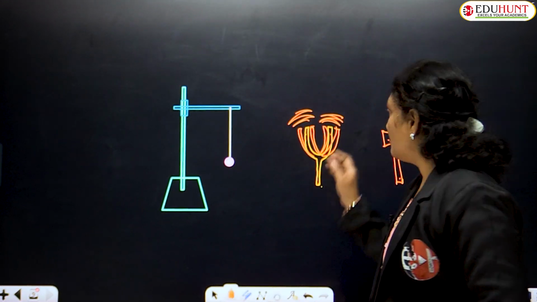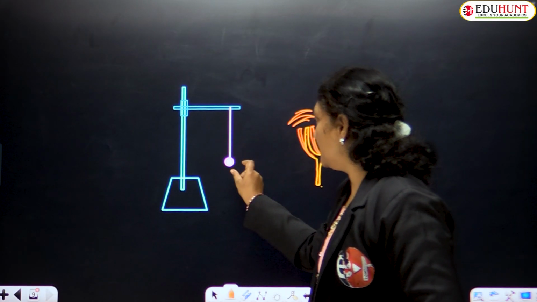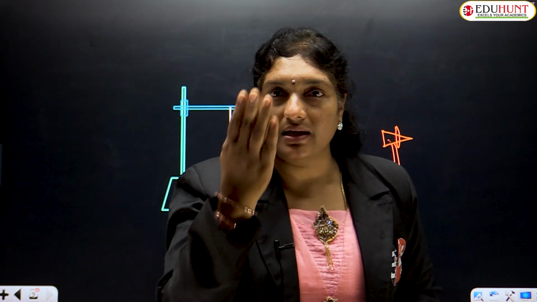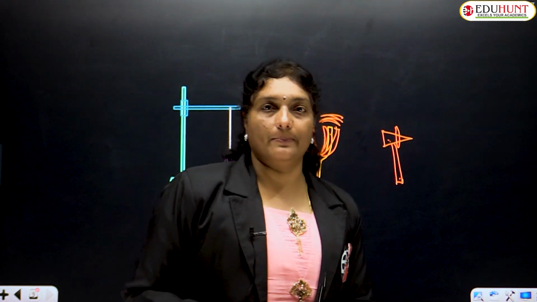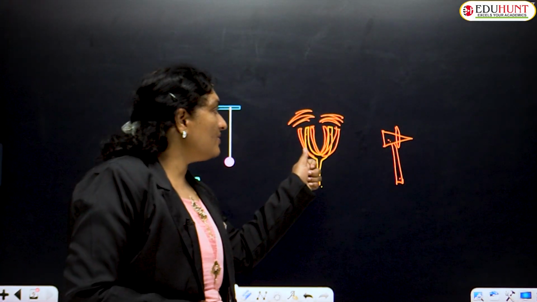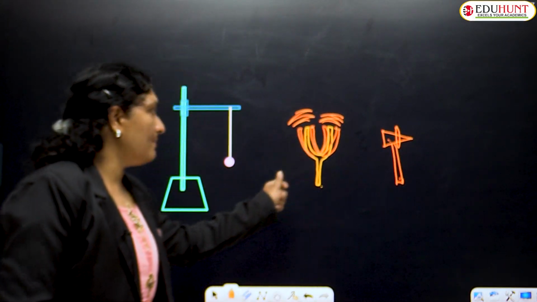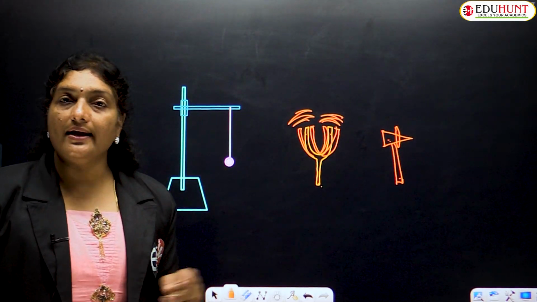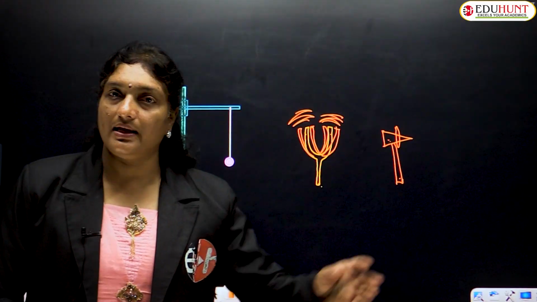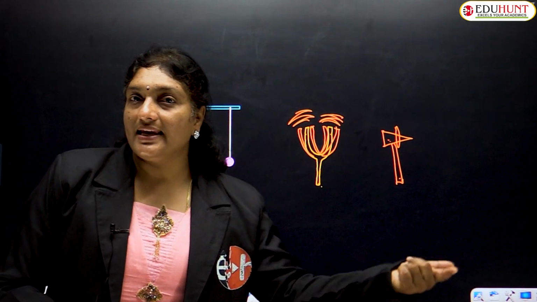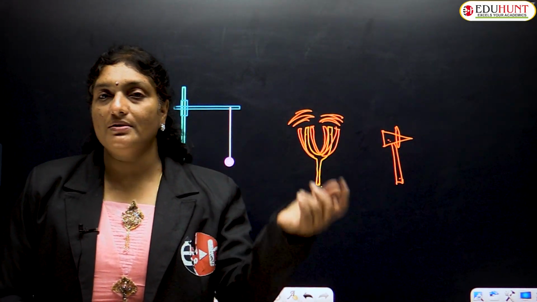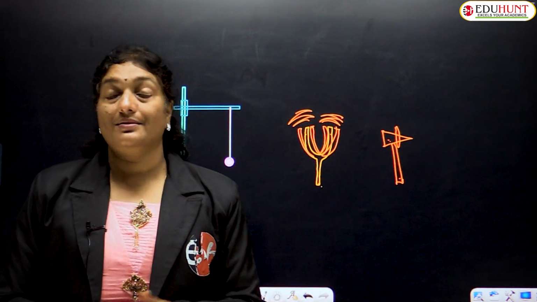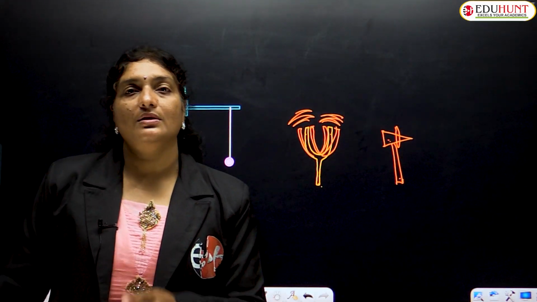How to understand that? Take this tuning fork near that ball. Even though we are not able to see whether it is vibrating or not, sound is heard. But you are able to hear the sound. So after striking with the rubber hammer, when this tuning fork is carried near the tennis ball, we observe that the tennis ball starts oscillating. Why does it oscillate? Because the energy from the tuning fork in the form of sound is transmitted from the tuning fork to the rubber ball, a tennis ball, and hence the tennis ball starts oscillating.